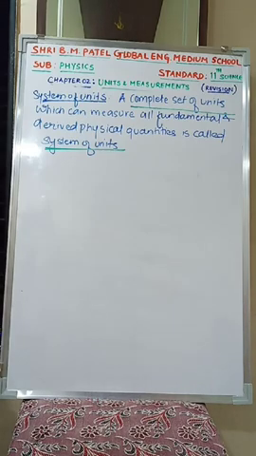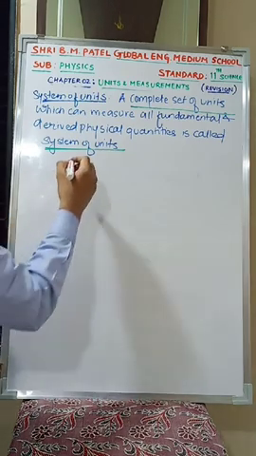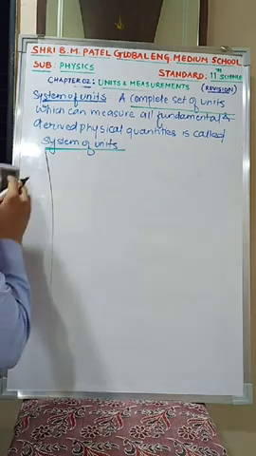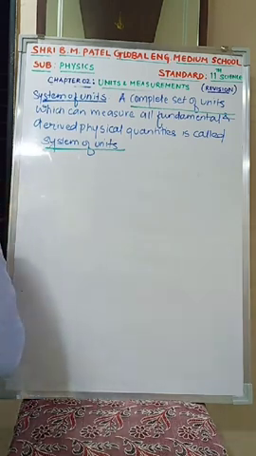Hope till this is clear. Now moving ahead, this system of units is further classified into various categories, which we are going to check.